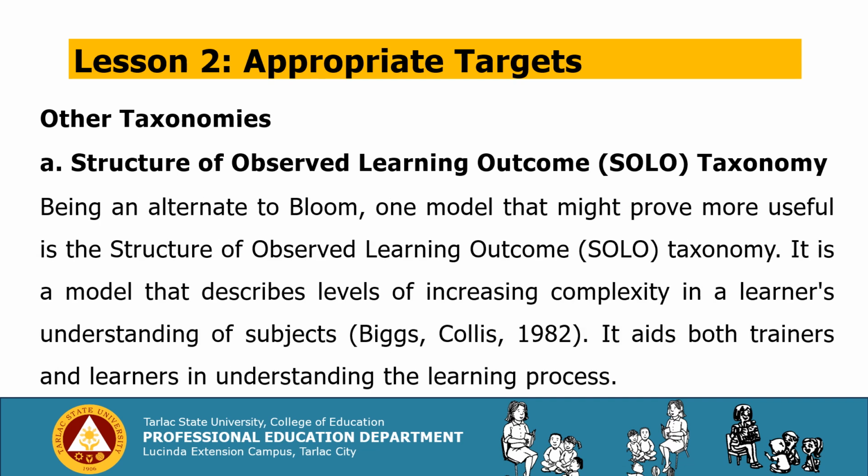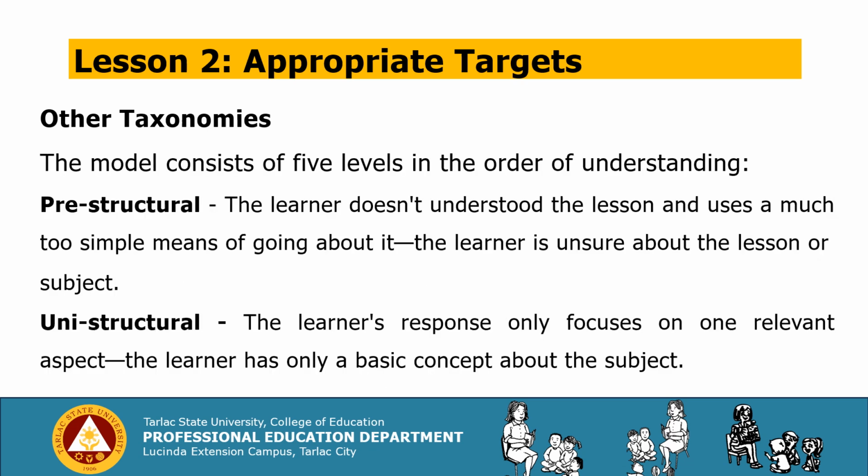Being an alternate to Bloom, one model that might prove more useful is the Structure of Observed Learning Outcome, or the SOLO taxonomy. It is a model that describes levels of increasing complexity in a learner's understanding of subjects, by Biggs and Collis, 1982. It aids both trainers and learners in understanding the learning process. The model consists of 5 levels in the order of understanding. We have pre-structural: the learner doesn't understand the lesson and uses a much too simple means of going about it. The learner is unsure about the lesson or subject.